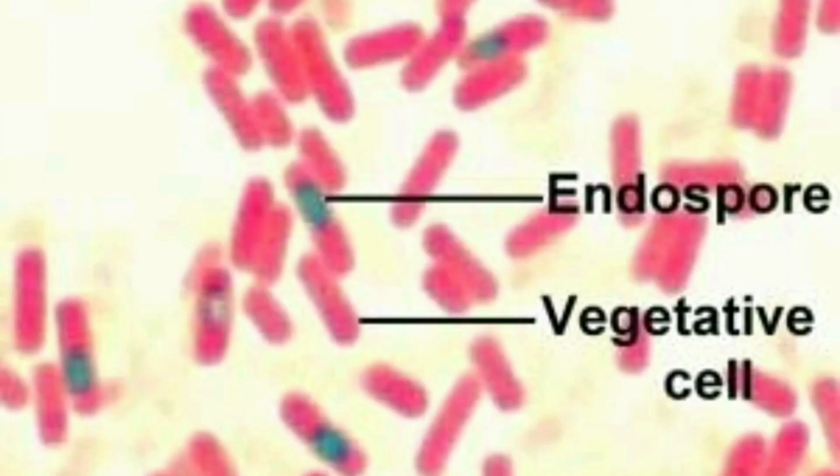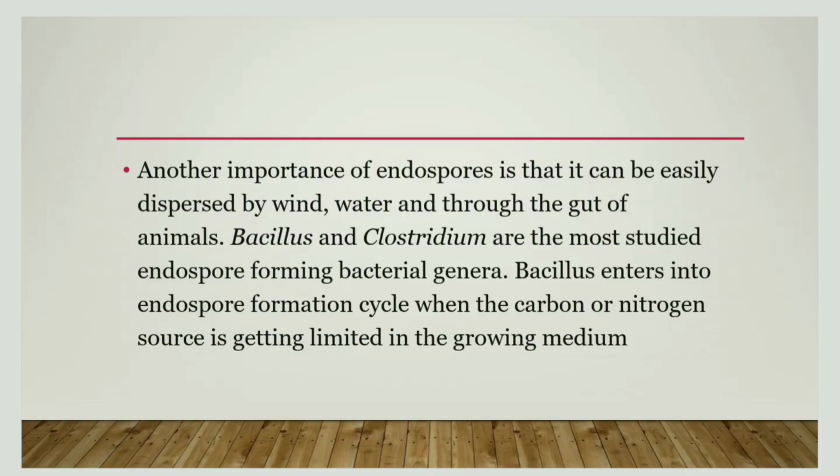In this diagram, the green color is the endospore, whereas the entire pink color is the vegetative cell. So, an endospore is present within a vegetative cell. These endospores also help in dispersion, whether through water, wind, or even through the gut of an animal.